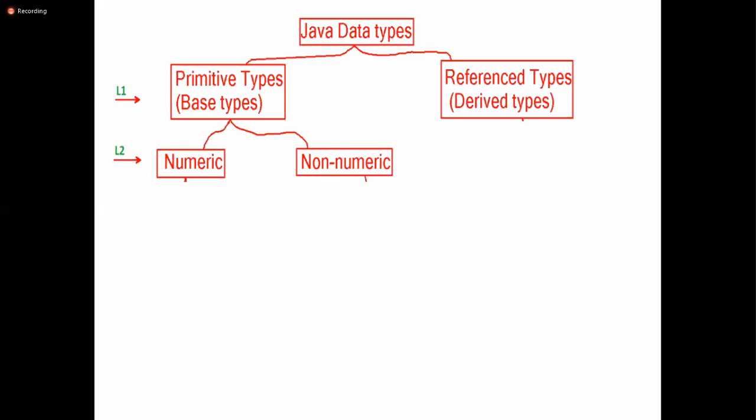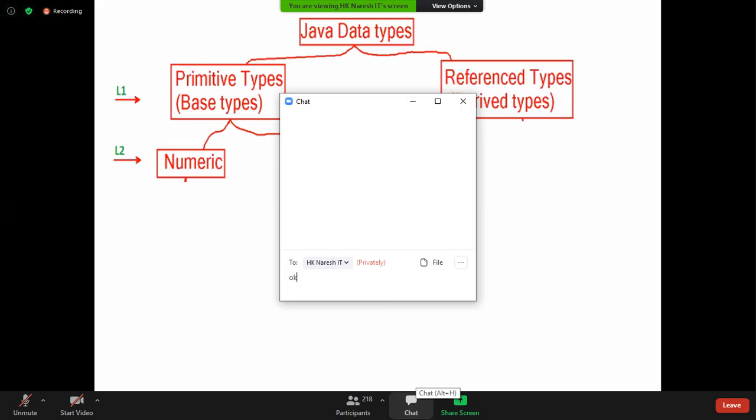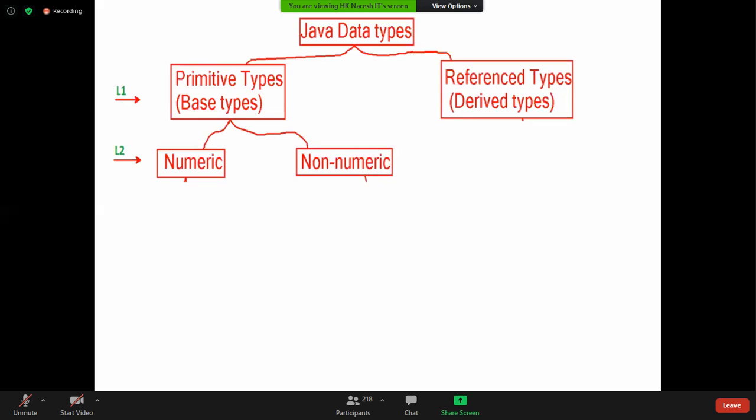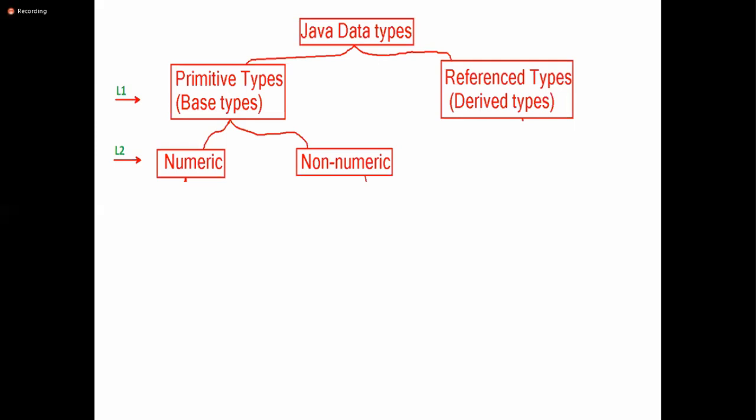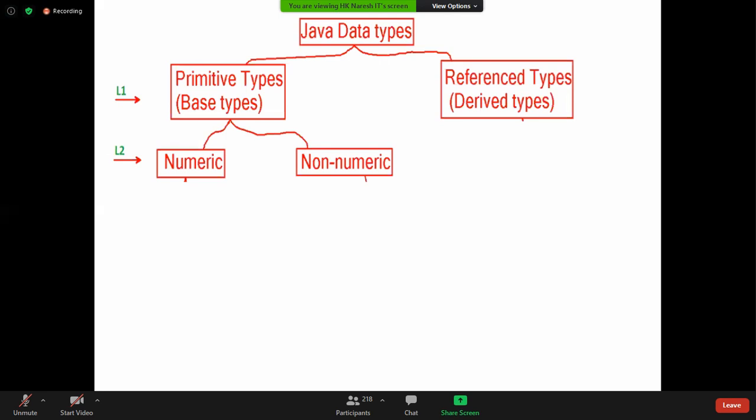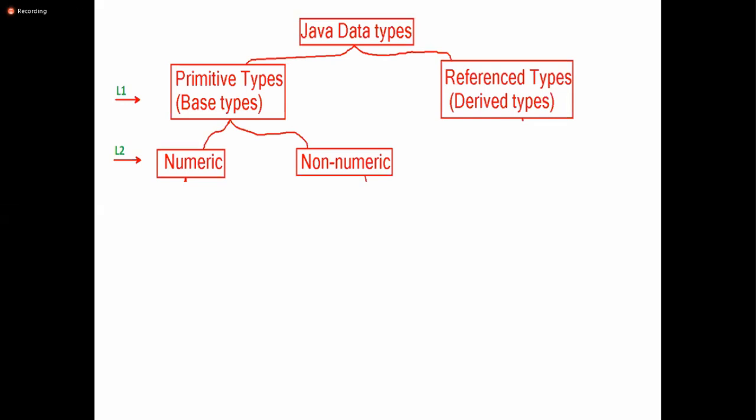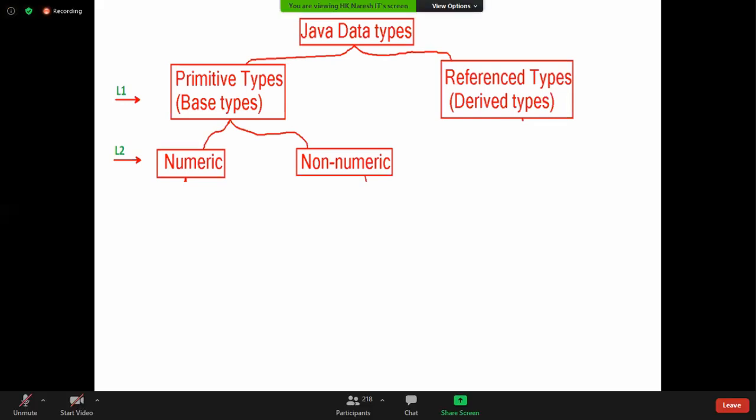Next, under numeric again we have two types. Observe now: integer is numeric, floating point is numeric, and character. In Hare Krishna, H is a character, A is a character, R is a character, I is a character. Each letter is a character. Tell me, is character numeric or non-numeric? Many people feel non-numeric. I also earlier felt it was non-numeric, but it is numeric.